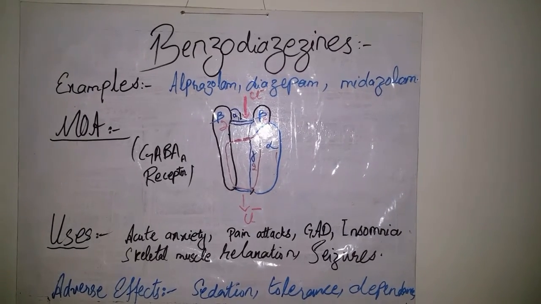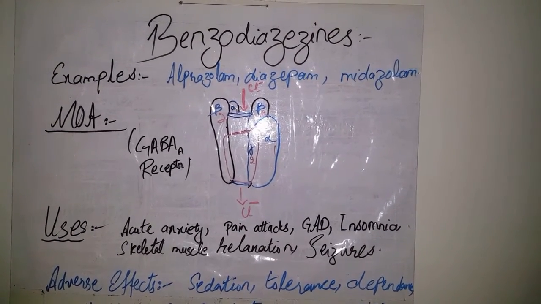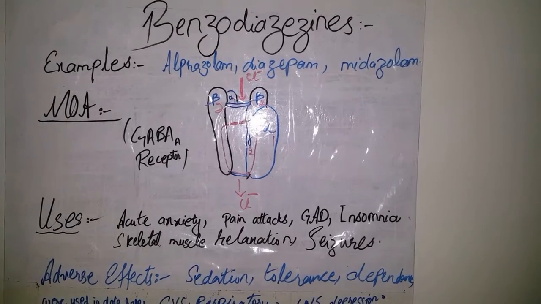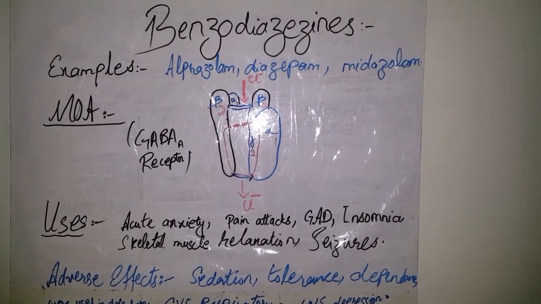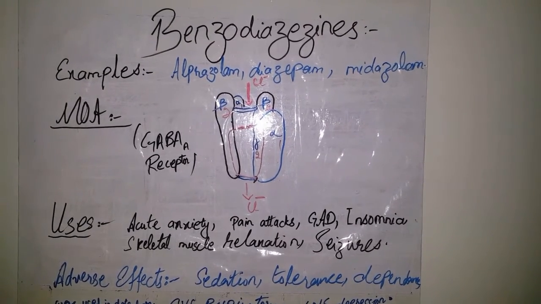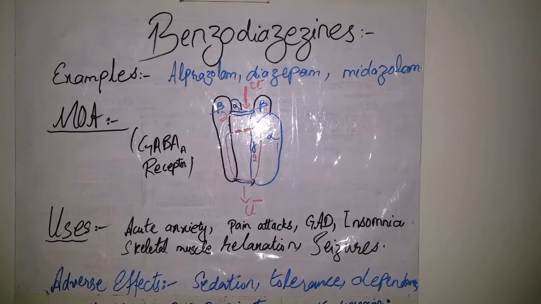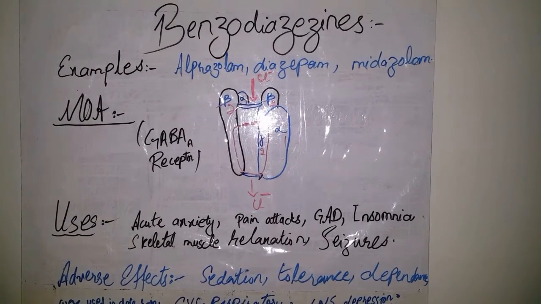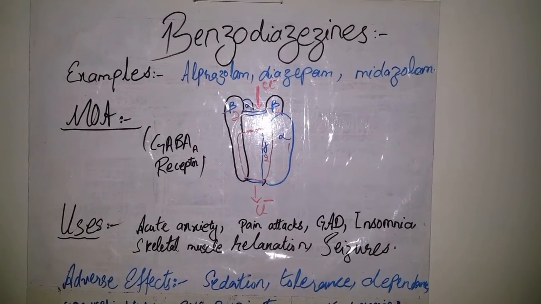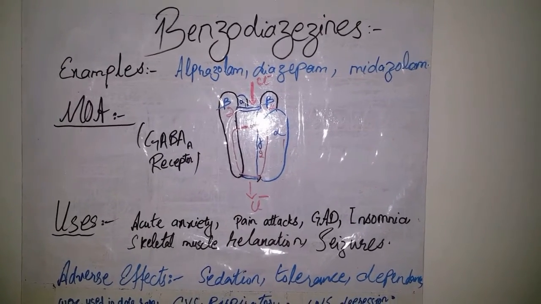The benzodiazepines bind in between this alpha 1 and gamma 2 subunit and increase the frequency of opening of chloride ion channels, that is mediated by GABA. This is all about the mechanism of action of benzodiazepines.